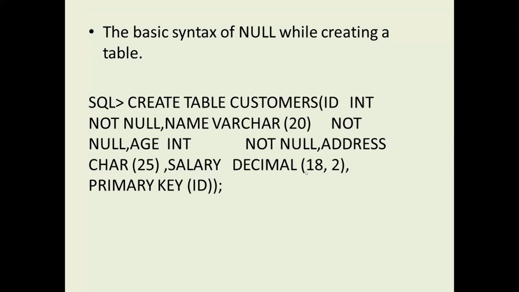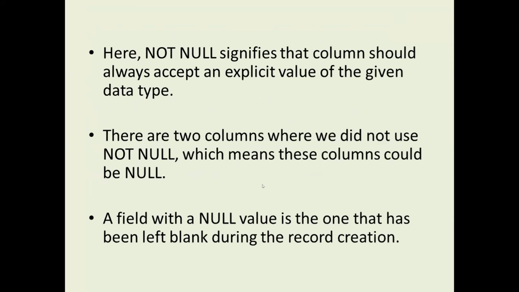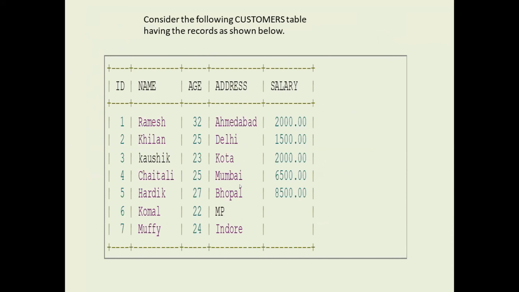Salary, decimal 18, 2. This is a domain, but here also we have not mentioned not null, so it also accepts null values. If you observe the table, address and salary are not specified with not null. If you give the value, no problem. If you do not give the value, the row is still created. So our salary is missing for Komal and Muffy, because during the creation of this table we did not specify the not null keyword. If you allow null values into the table, they create a lot of problems.